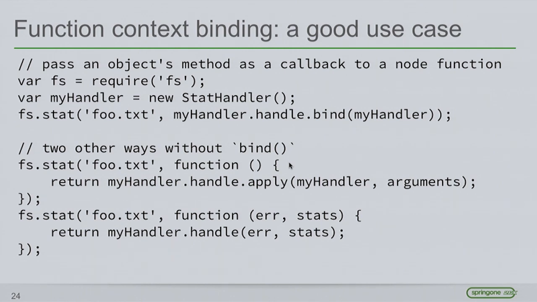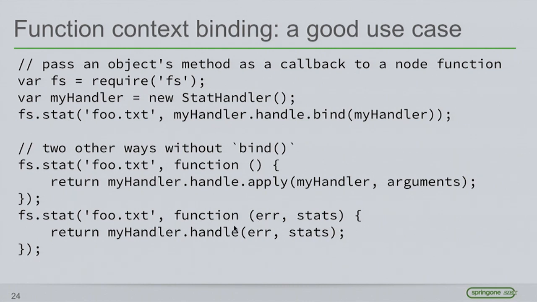So, but essentially what bind is doing is something similar to what we have down here. And this is an example of not using bind, using ES3 syntax. What we're doing instead here is using an anonymous function expression as our callback to stat. And inside our expression, we're using the fact that within the scope of this anonymous function, we've got a reference to my handler, so we're using the apply in this case to execute my handler.handle in the correct context and pass through arguments from the function. Now let me get to the next one before I explain why we have to use apply here.